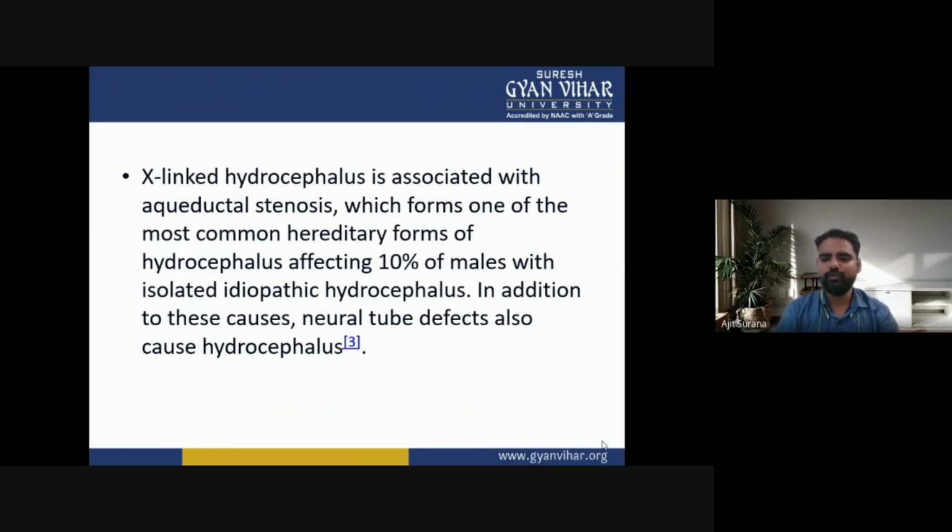In addition to these causes, neural tube defects may also cause hydrocephalus.